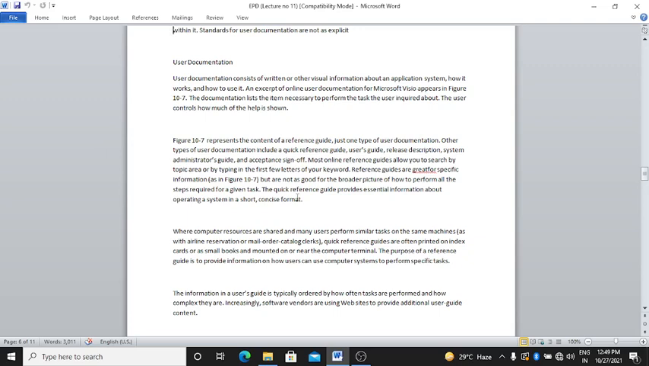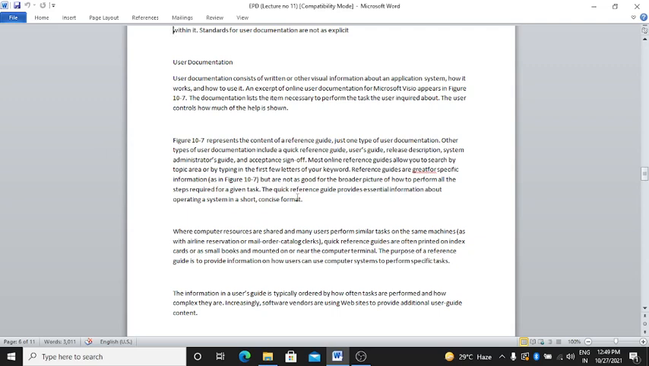Most online reference guides allow you to search by topic area or by typing the first few letters of your keyword. Reference guides can offer specific information as shown in figure 10.7, but are not as good for the broader picture of how to perform all the steps required for a given task.